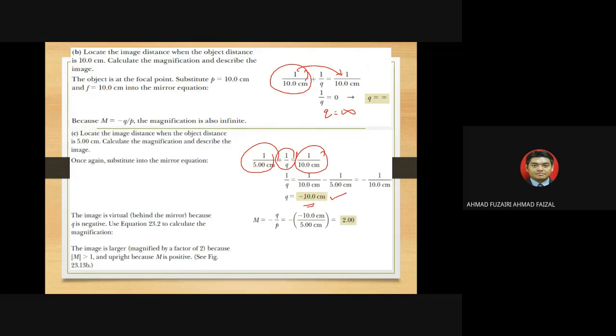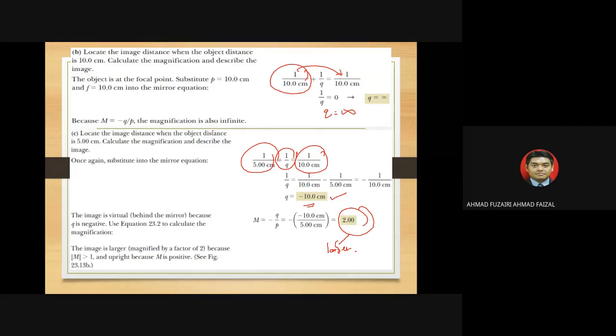Negative 10 means the image is at the back of the mirror. So when you put it inside the magnification, it becomes positive. The positive value means the image is larger, and upright. Definitely when it is virtual, it is upright.